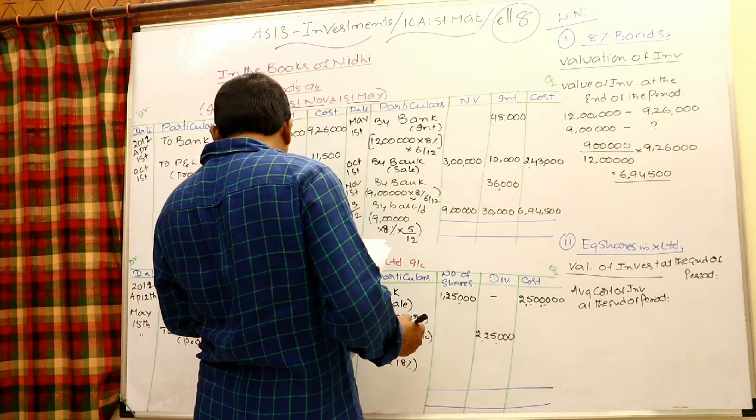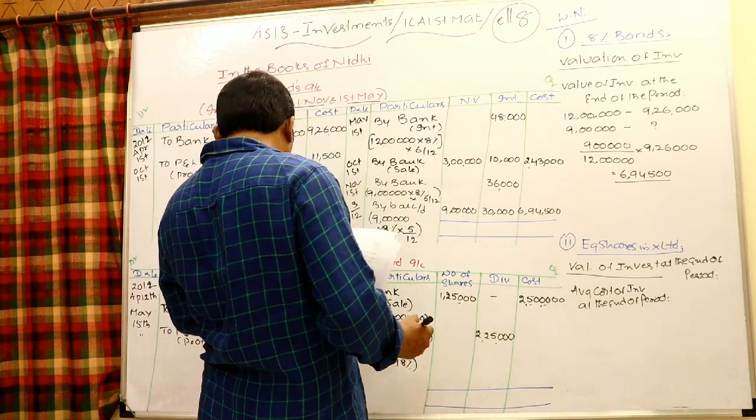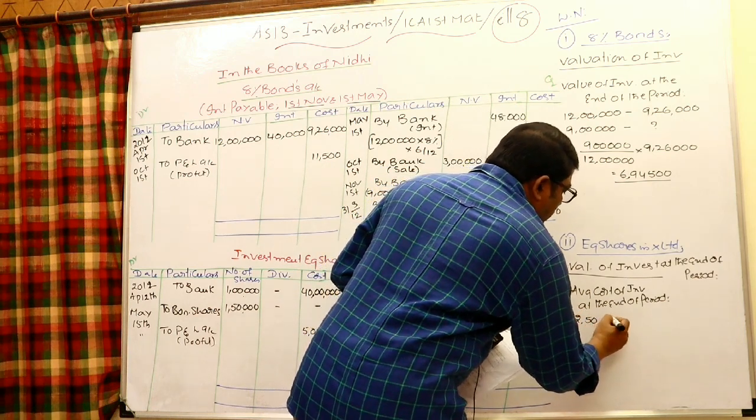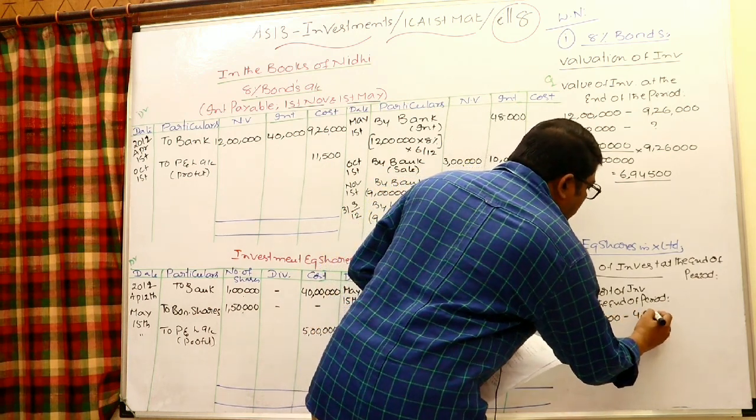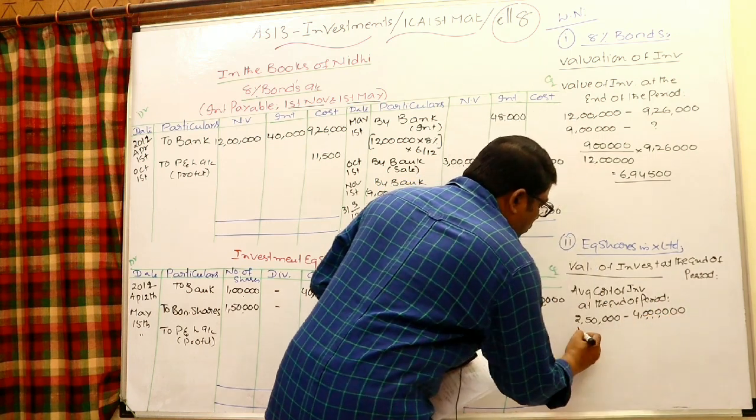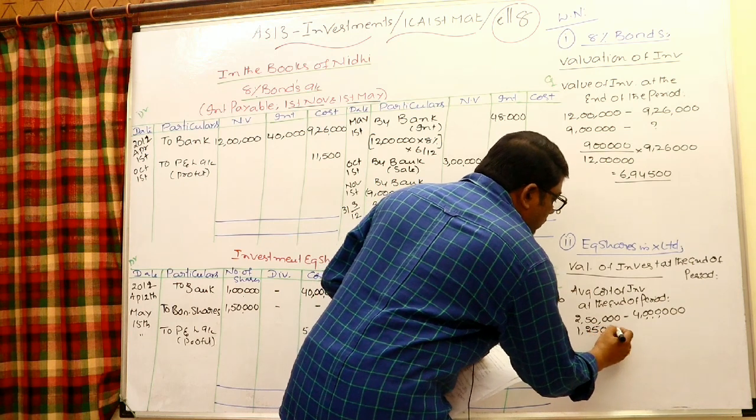Look at the total, 2,50,000 shares, for them cost incurred 40 lakhs. 1,25,000 left with us.